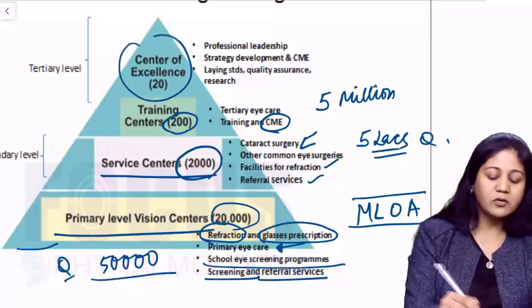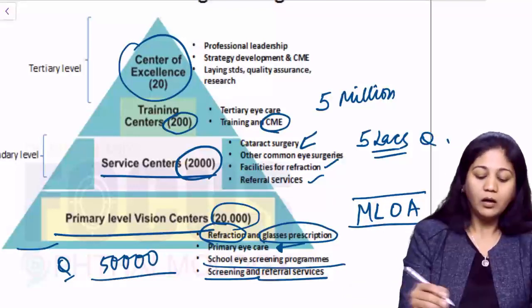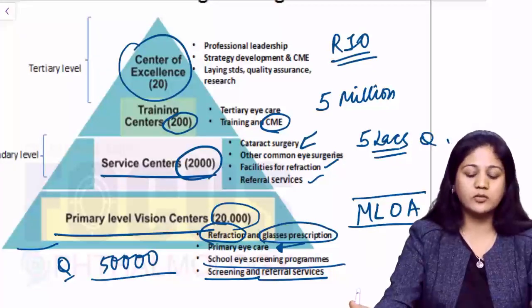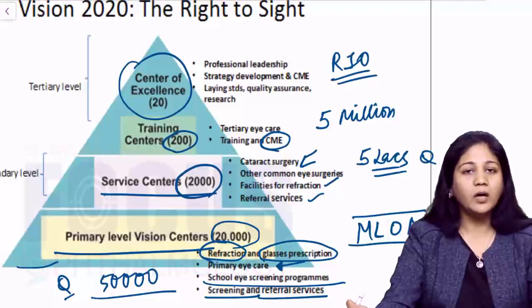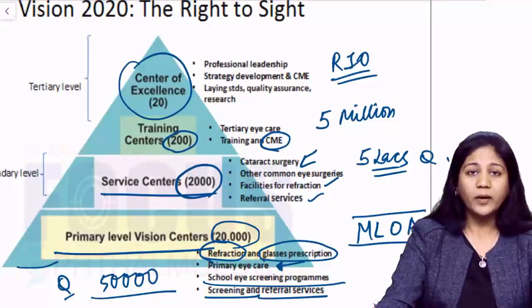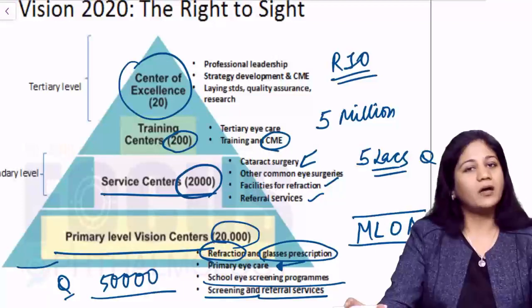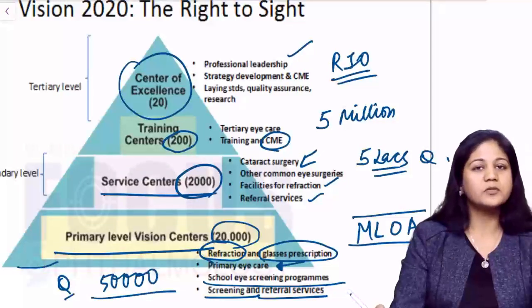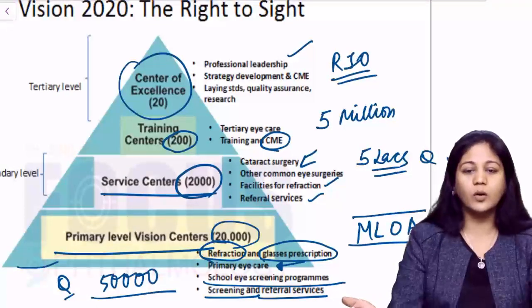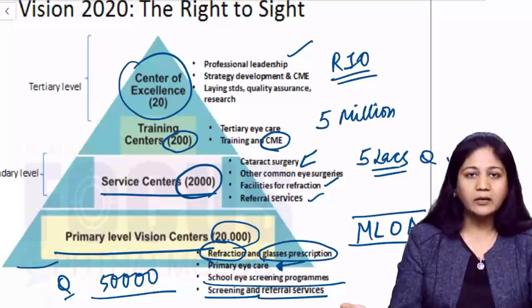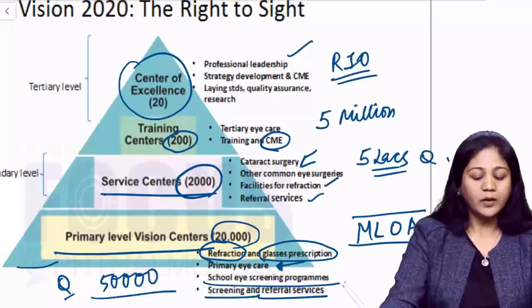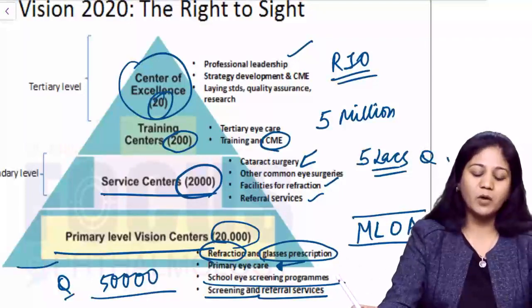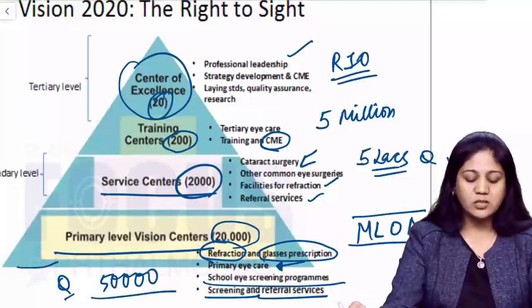The last comes the center of excellence, the regional institutes of ophthalmology. These are the centers of excellence which have all the facilities, modern technology, modern well equipped machines, all the trained staff, so many ophthalmologists, qualities of professional leadership. You can carry out CMEs, you can do research work there, and you can train people under your own. According to WHO norms, you should have at least 20 regional institutes of ophthalmology. So we are trying and making, and we are about to achieve that target.